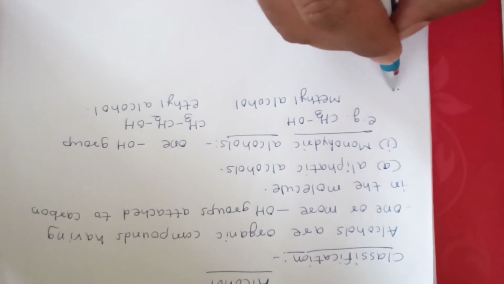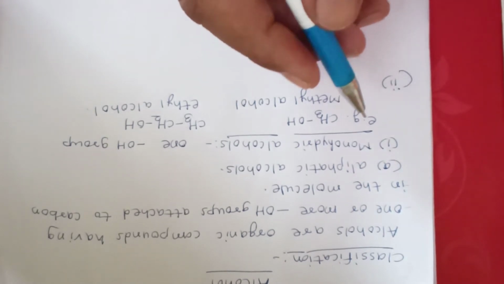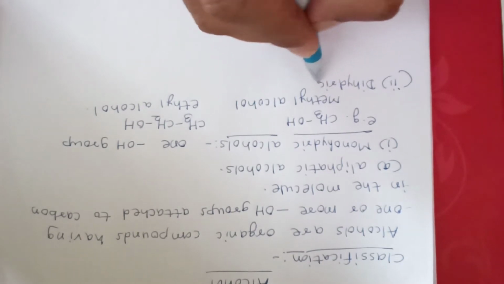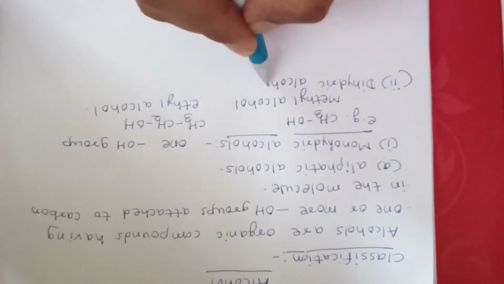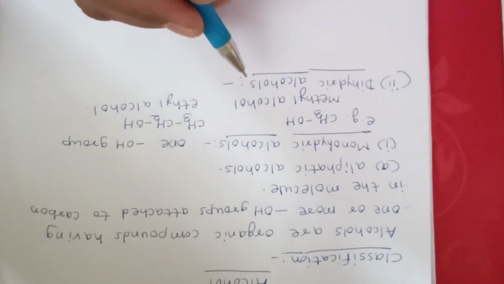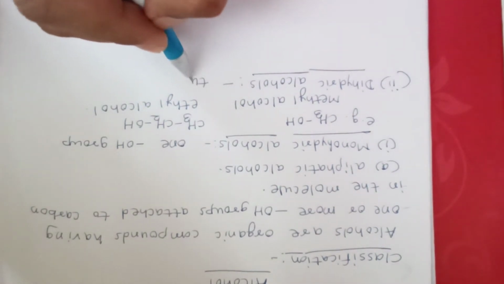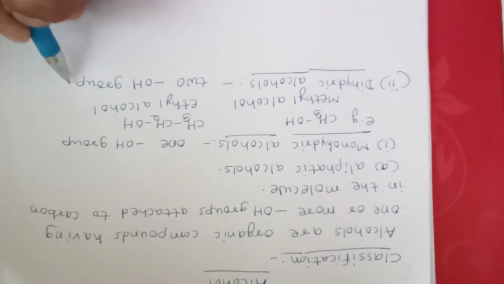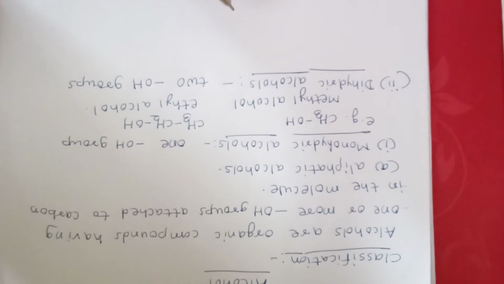Now second one is dihydric alcohols. In these dihydric alcohols there are two hydroxy groups present in the molecule, are called dihydric alcohols.